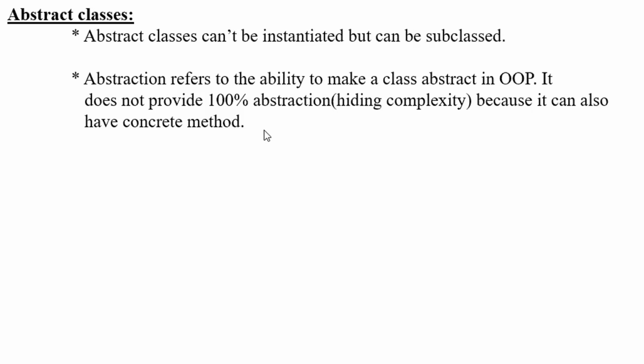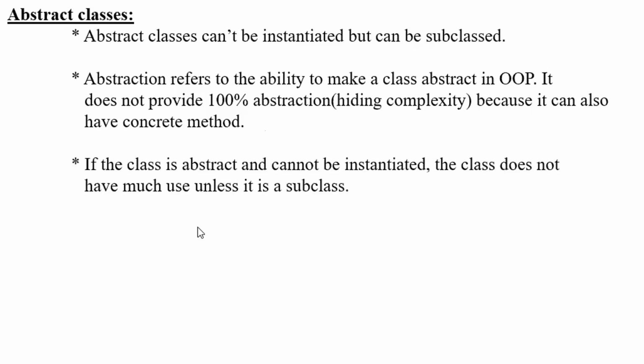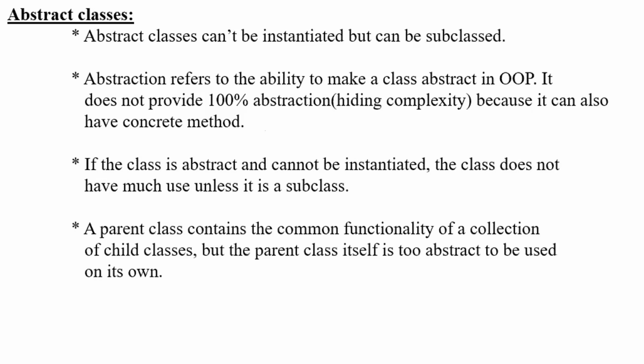Abstraction is not giving you a complete abstract view. It is showing a few methods, and a few methods are hidden, right? If the class is abstract, it cannot be instantiated, and the class does not have much use unless it has a subclass. So you have to extend the class, then only you can proceed. A parent class contains common functionality of a collection of child classes, but the parent class itself is too abstract to be used on its own.